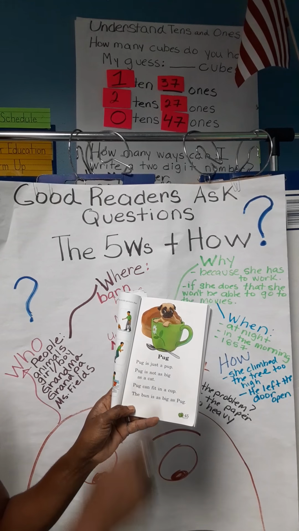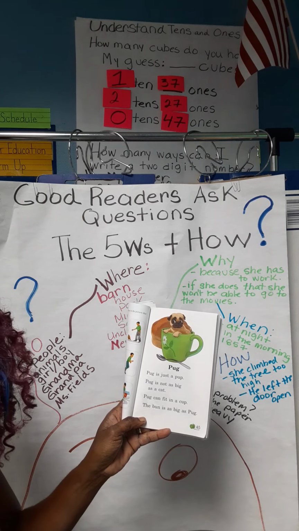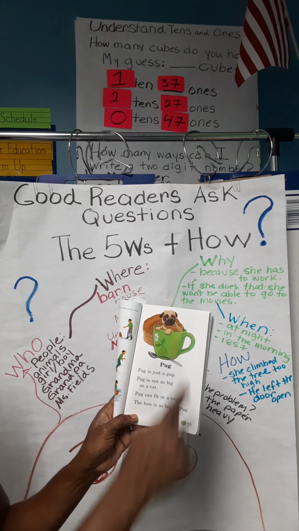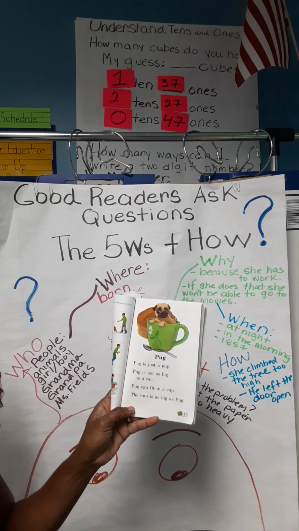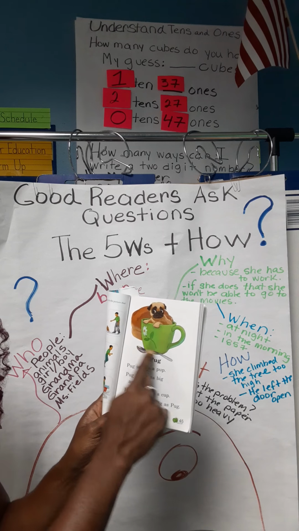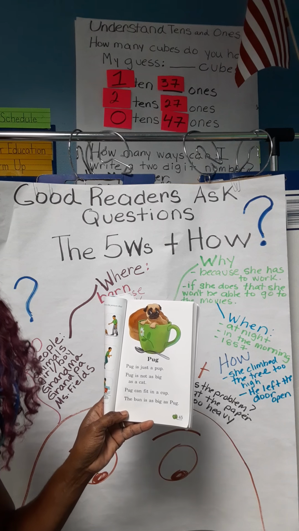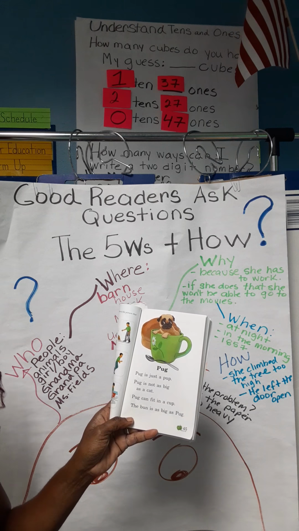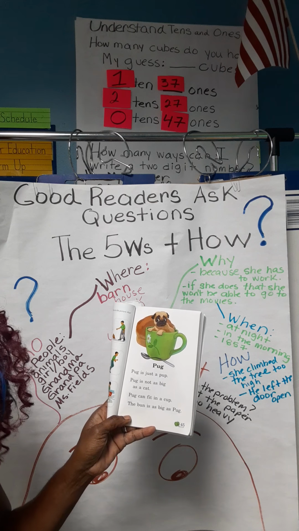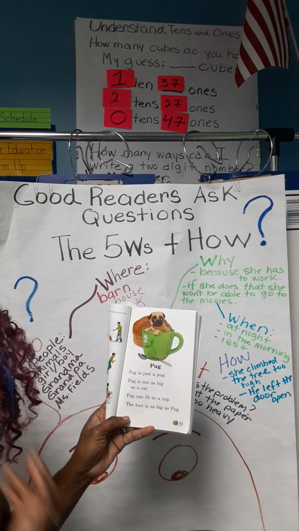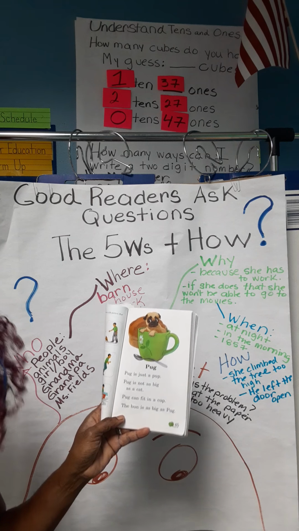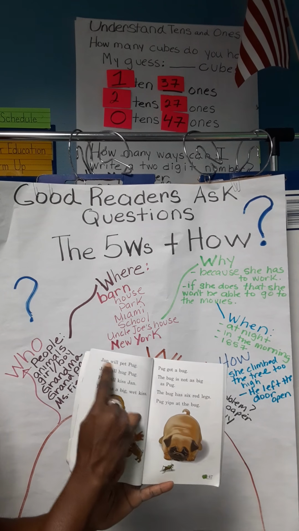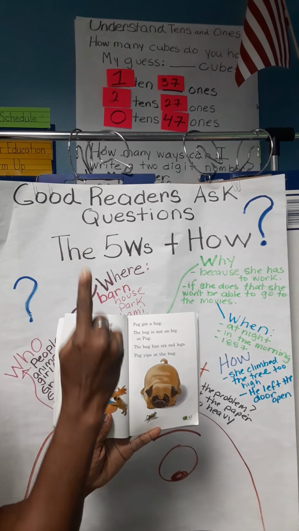Great, and let's look, remember, pictures, our graphic features, and I know you remember another name for graphic features, our picture, our photograph. It is important because pictures tell a part of the story. Graphic features tell a part of the story. We can look at the picture and we can know what's happening. Okay, the author wants to give us an idea of what Pug is like. Let's turn the page.